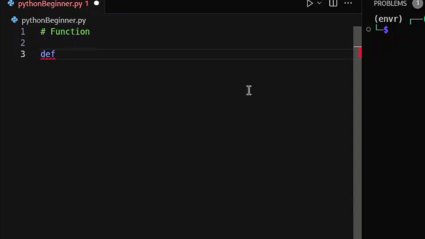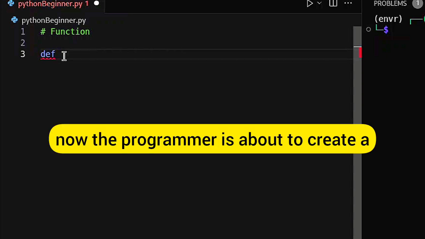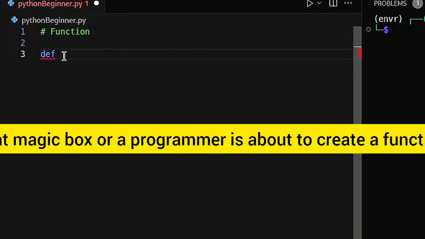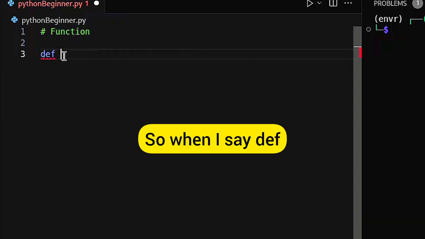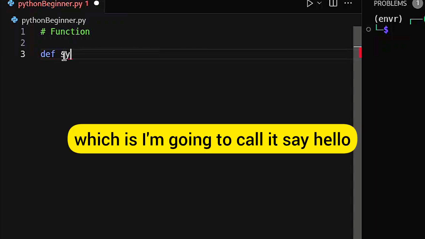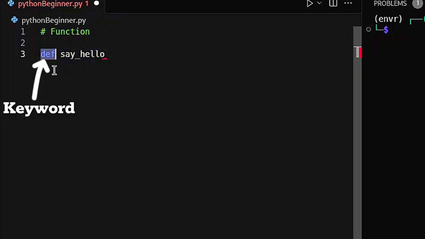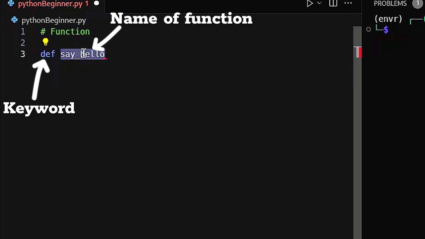This is a keyword in Python programming. Whenever you write this keyword def, Python knows that, okay, now the programmer is about to create that magic box, or a programmer is about to create a function. So when I say def, then the next thing I'm going to do is put the name of my magic box, which I'm going to call say_hello. That's the name of my magic box. So you notice that when I write the def keyword telling Python I'm about to create a magic box, then I put this say_hello, this is the name of my function.